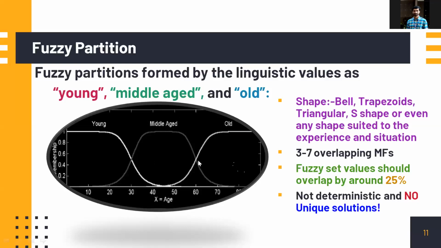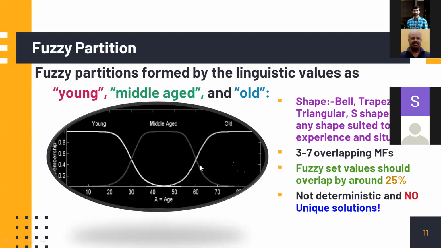And if you look into the old age people, anything above 70 is clearly old, because membership value is 1. It cannot be called middle-aged, and cannot be called young either, even though people don't agree with that. So this is how we form fuzzy sets for a universe of discourse. Here the universe of discourse is the age. This can be a continuous quantity because you can have an age of 10.5 also, 10 years, 6 months or something like that. Therefore, when problem solving or decision making comes into the picture, we may be forming fuzzy sets with the universe of discourse like this.